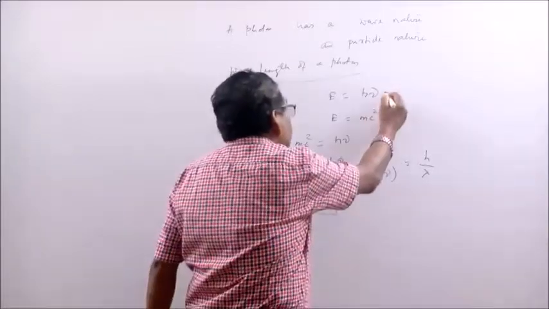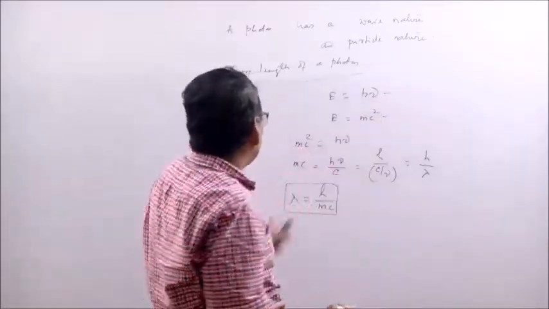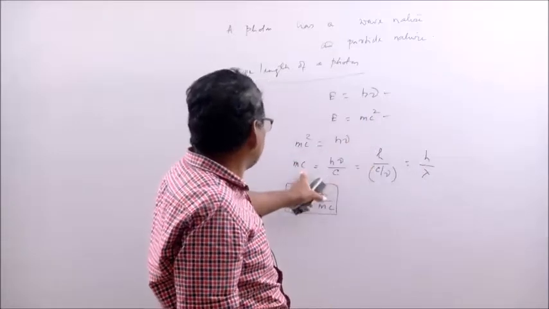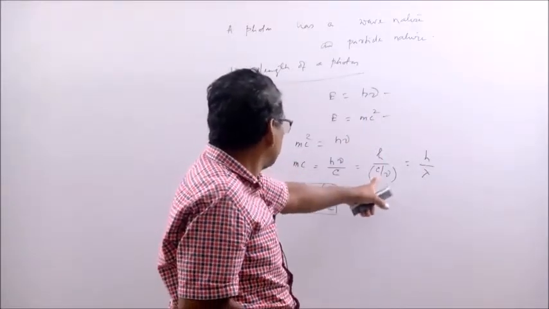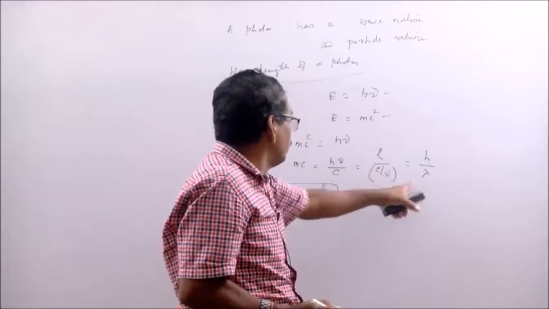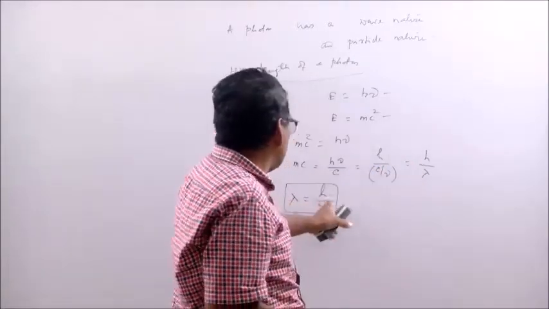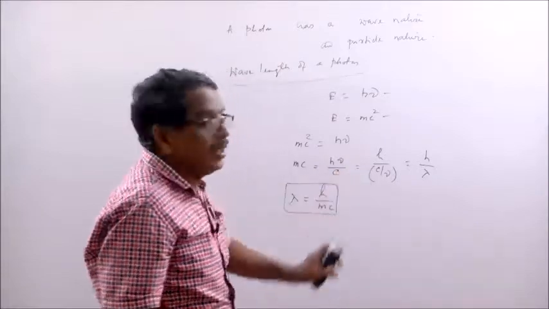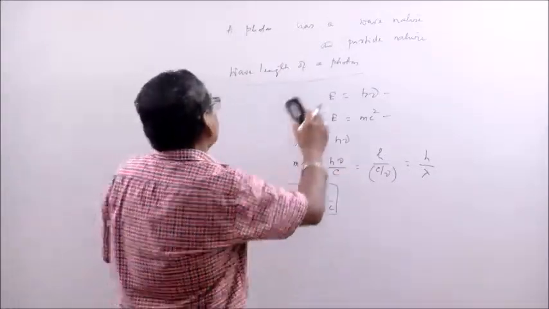E is equal to h nu, E is equal to mc square. So, mc square is equal to h nu, mc is equal to h nu by c, h by c by nu. c by nu is velocity by frequency, wavelength, h by lambda. So, lambda is h by mc. This is the wavelength of a photon.